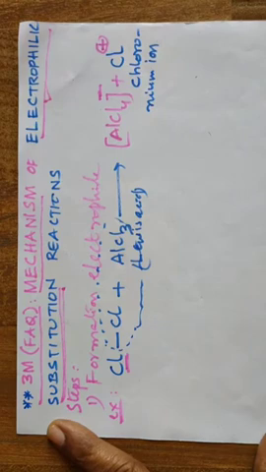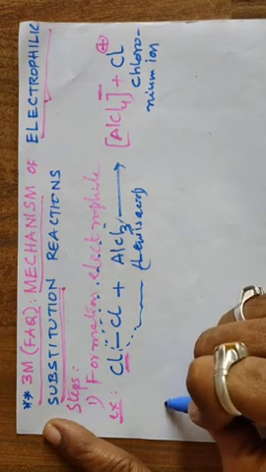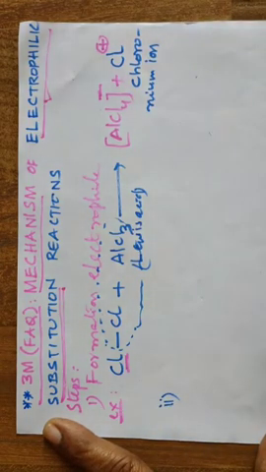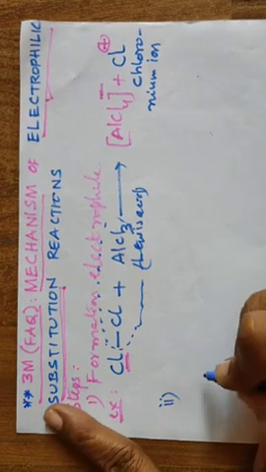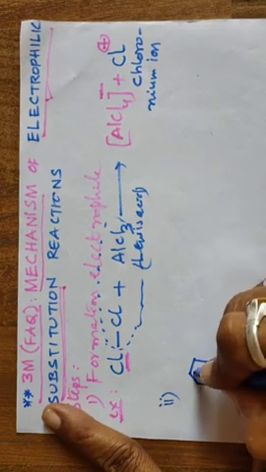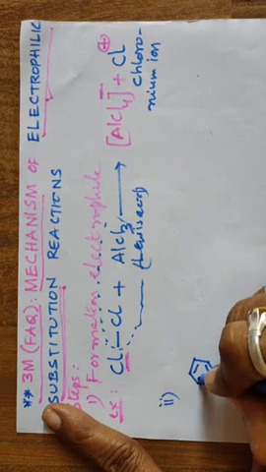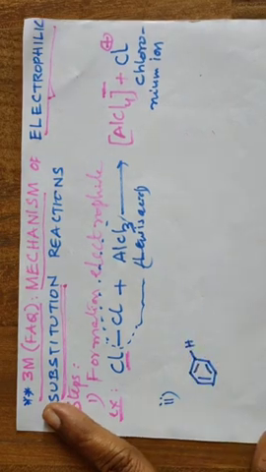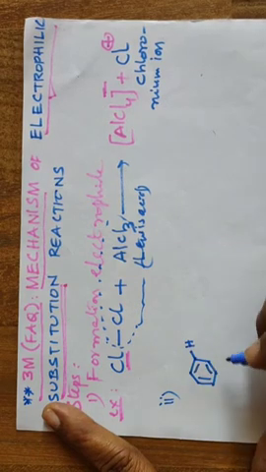Okay, right. This is formation of the electrophile, with chlorination taken as the example. The second step is this electrophile attacking the benzene ring. What will happen? Let us see. We have to show double bond, single bond, double bond, single bond, and show one hydrogen for our convenience. Other hydrogens are also there, no need to connect.